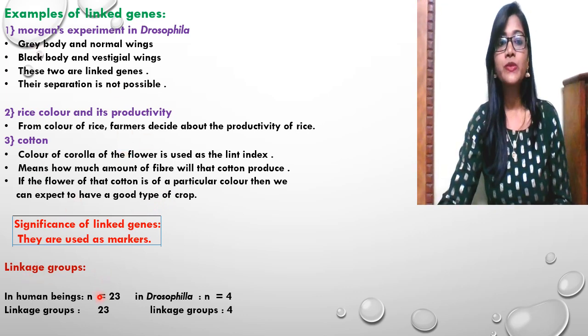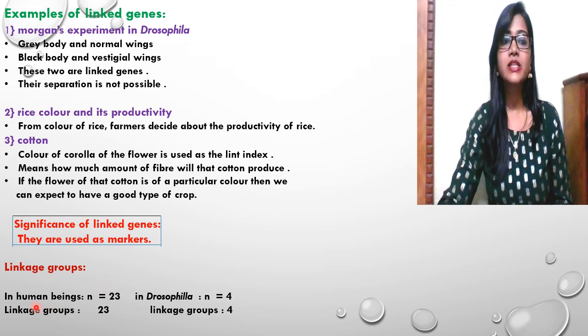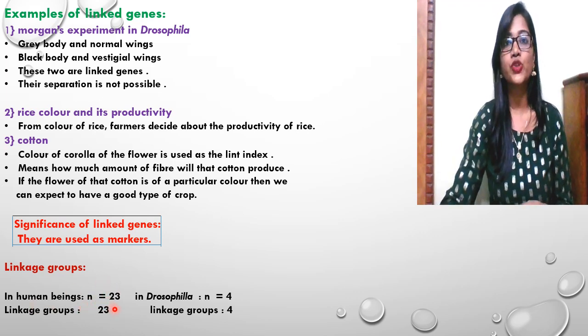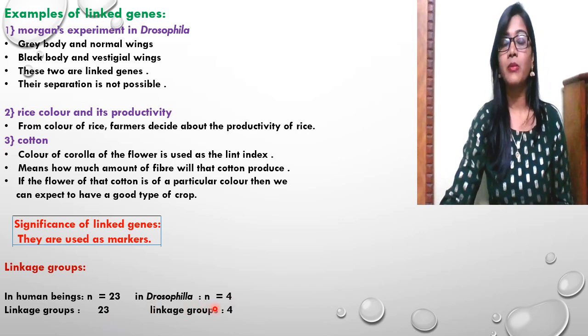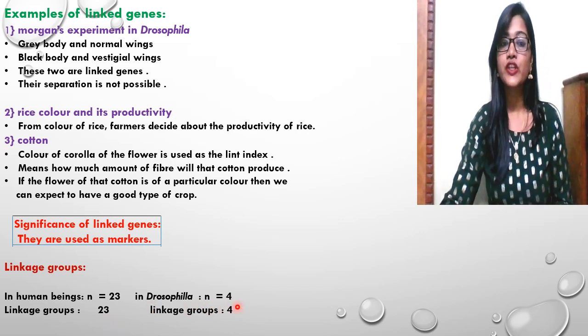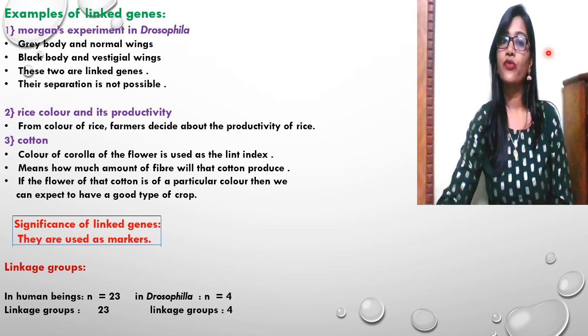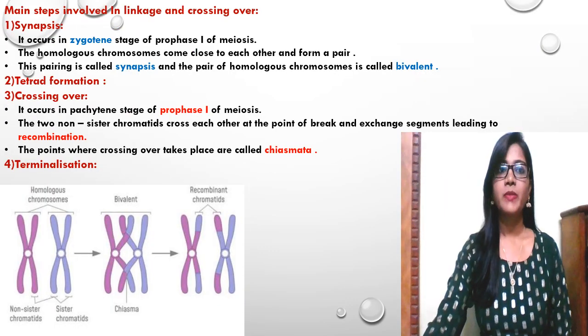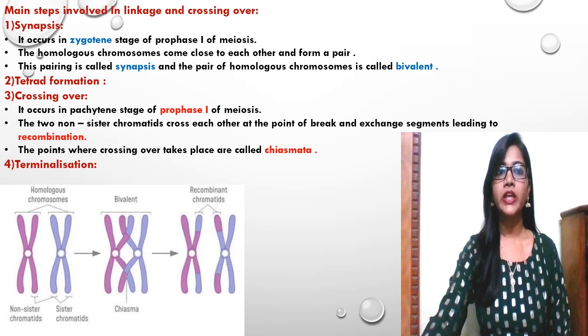Now linkage groups, as I have mentioned in the earlier slide: in human beings the n number is 23, so the linkage group is 23. In Drosophila the n number is 4, so the linkage group is 4. In this part, we are going to talk about the main steps involved in linkage and crossing over.